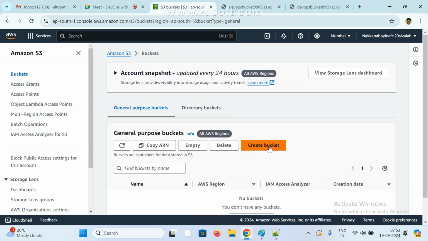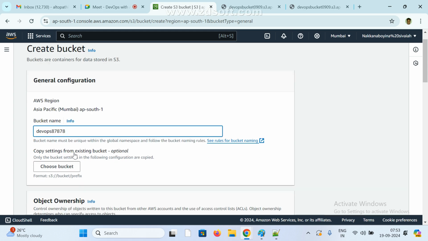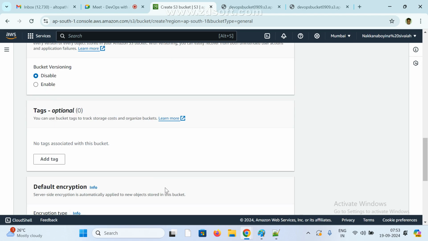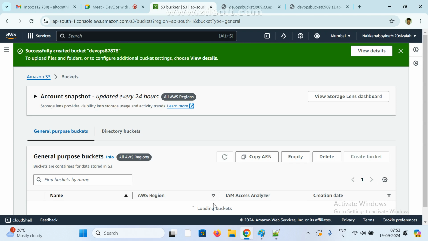Now I'm going to create one more bucket, in Mumbai region, named DevOps. I'm giving some number so that the name is not matched. If you want public access, we need to enable it; if you disable it, we cannot enable it later. Anyway, I'm not going to do anything. Just create the bucket, and the bucket is created.